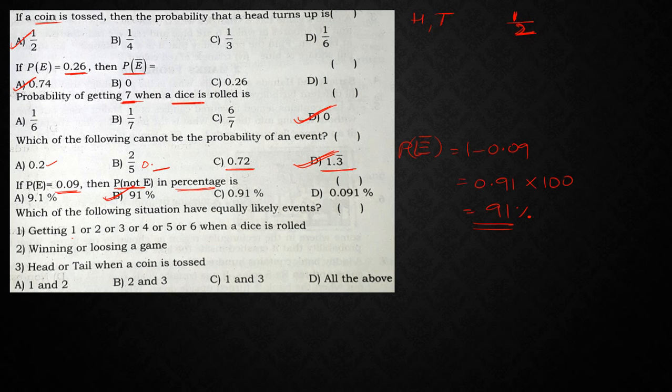Which of the following situations are equally likely? Getting 1 or 2 or 3 or 4 or 5 or 6 when a die is rolled. What is the probability of getting 1? 1 by 6. Probability of getting 2 is also 1 by 6. Likewise, this is nothing but an equally likely event.